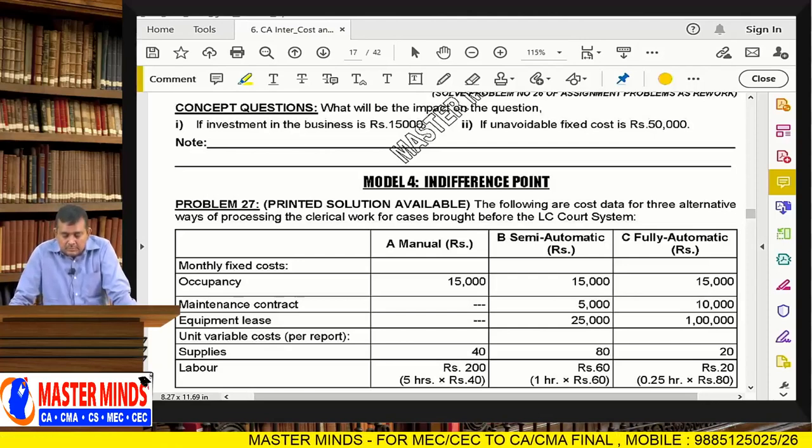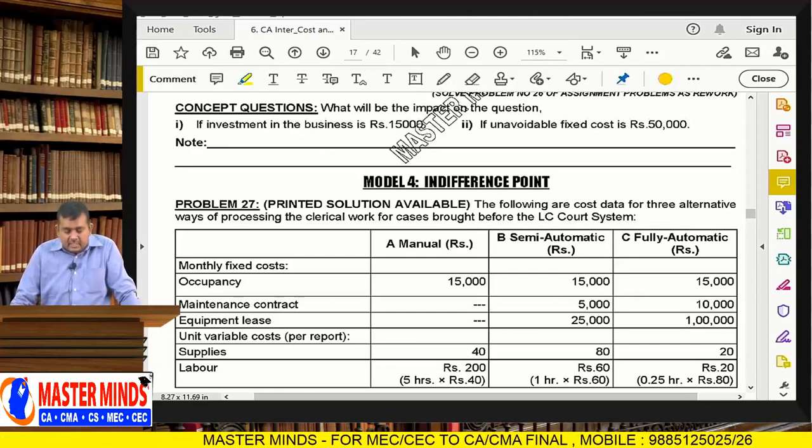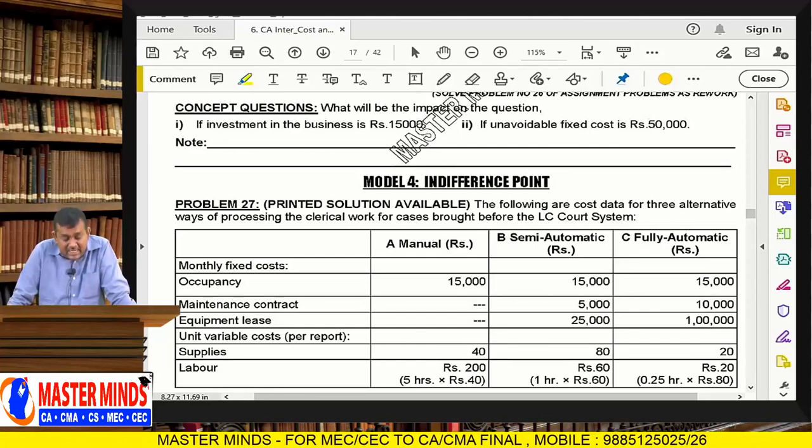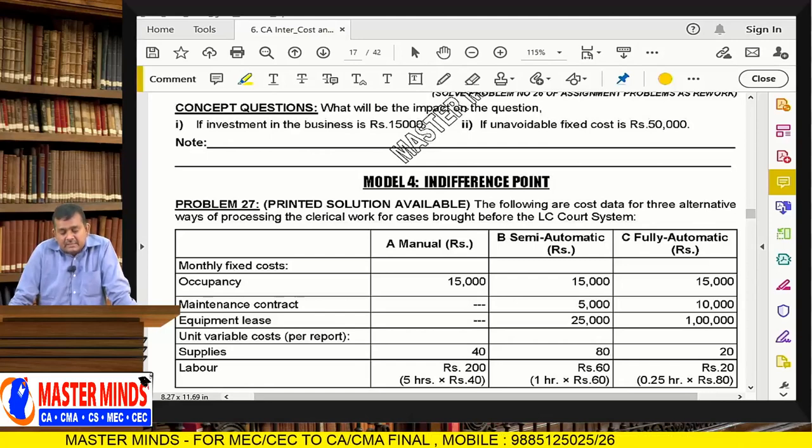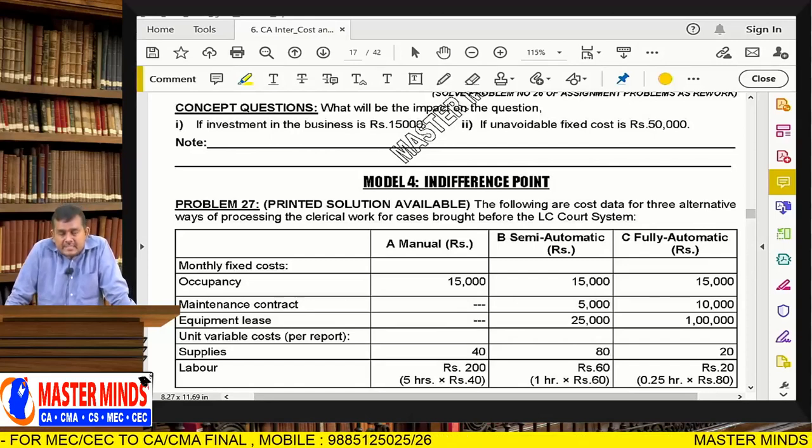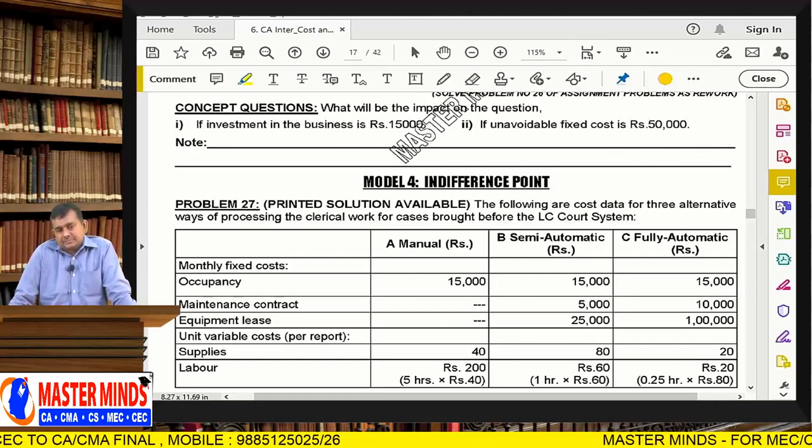Okay. So, the following are cost data for 3 alternative ways of processing the clerical work. Here the object is clerical work for cases brought before the legal county court system. LC means legal county court system.